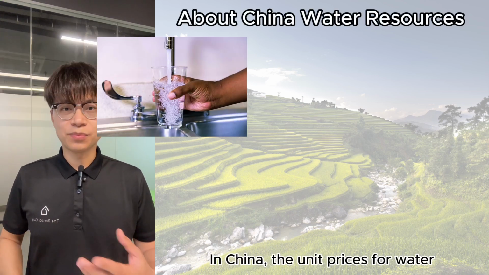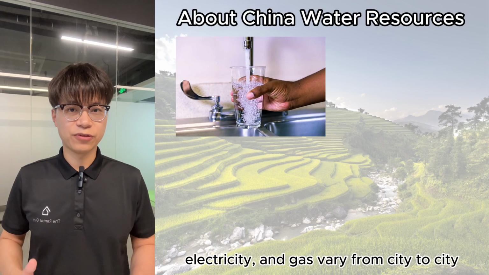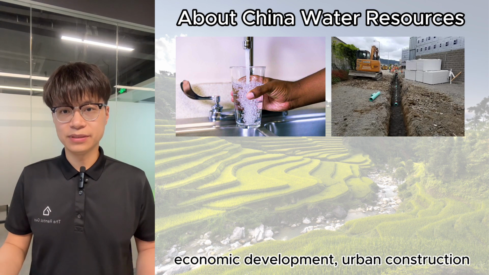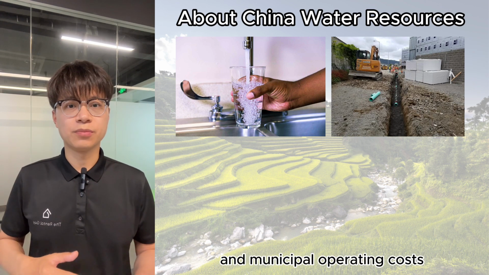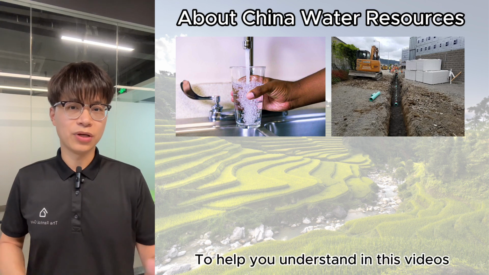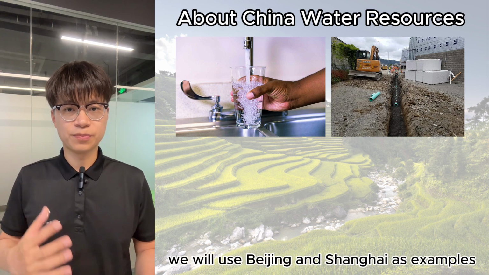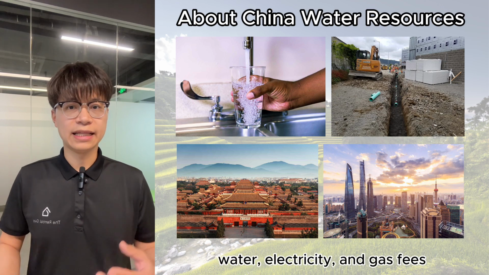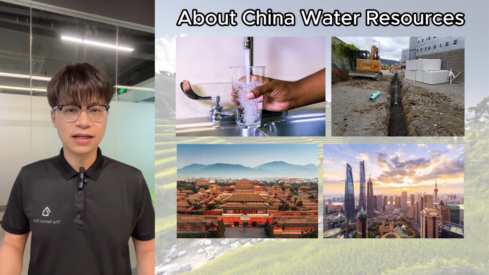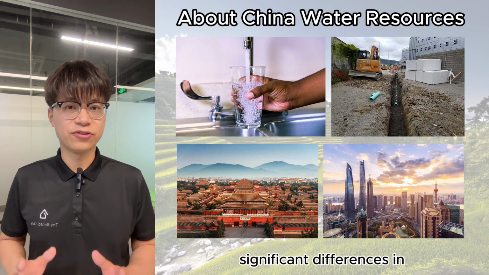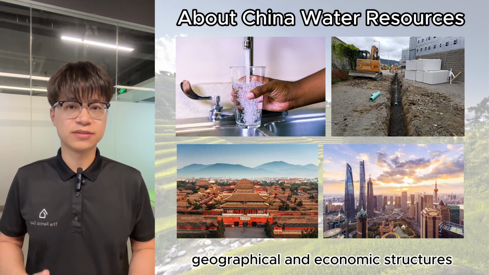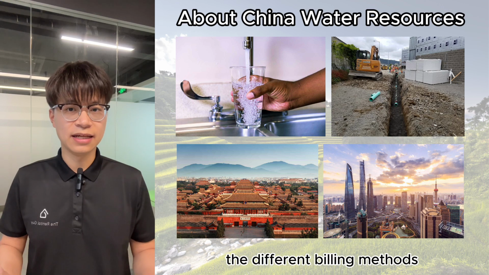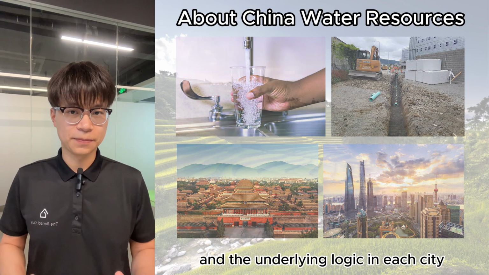In China, the unit prices for water, electricity, and gas vary from city to city due to differences in natural resource costs, economic development, urban construction, and municipal operating costs. To help you understand, in these videos, we will use Beijing and Shanghai as examples to illustrate the calculation methods for water, electricity, and gas fees. These two cities represent significant differences in geographical and economic structures, making it convenient for you to understand the different billing methods and the underlying logic in each city.